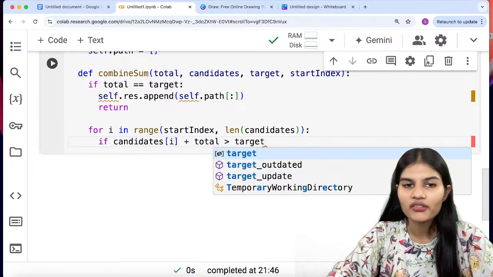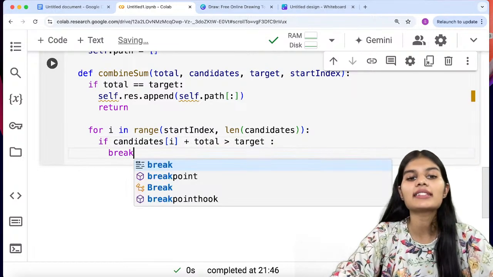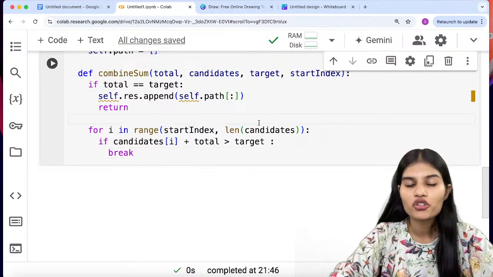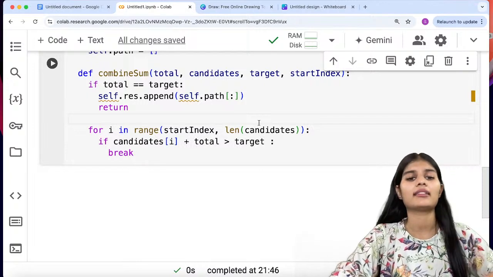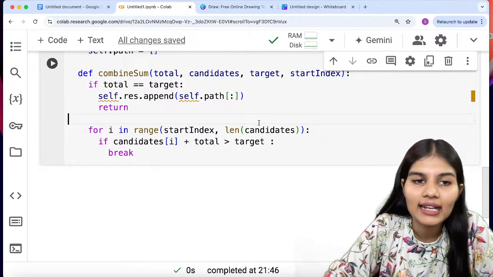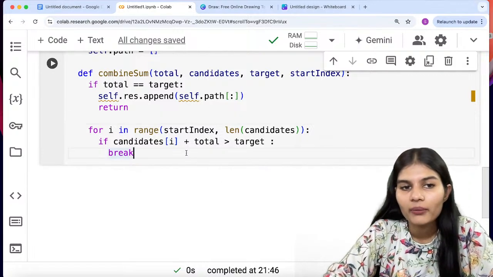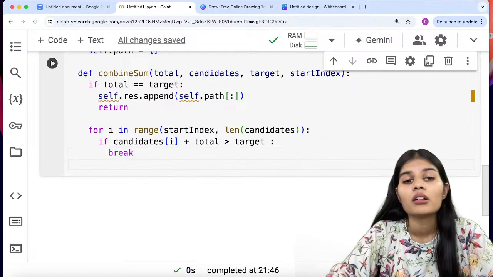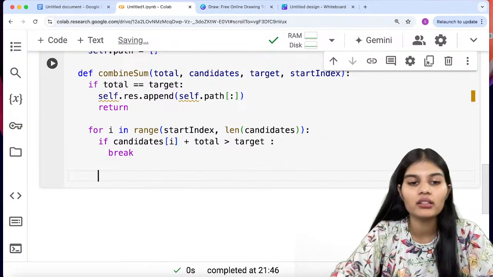If candidates of i plus total is greater than the target value, there I would just break, because in the starting I told you that the target value should always be like this, right? If the candidate value plus the total is greater than the target, we'll break this condition from here. Now after break, it will come completely out of my whole loop, and it will simply return me the final answer.